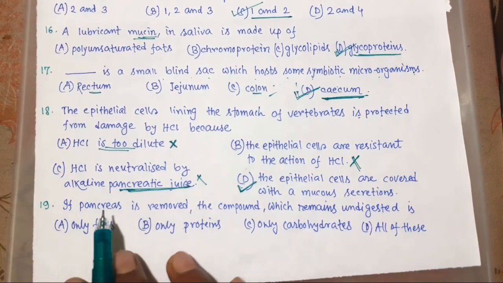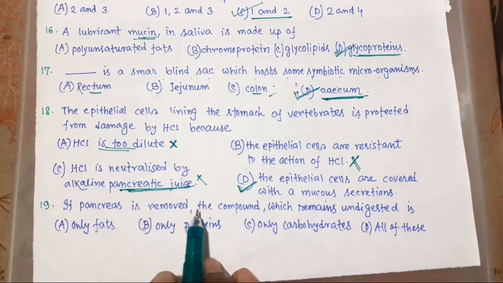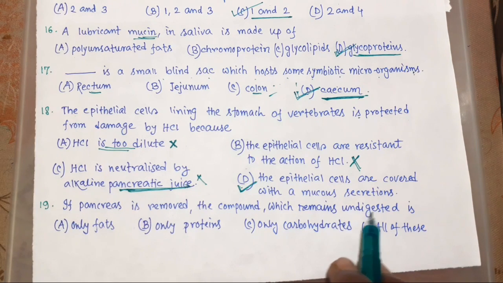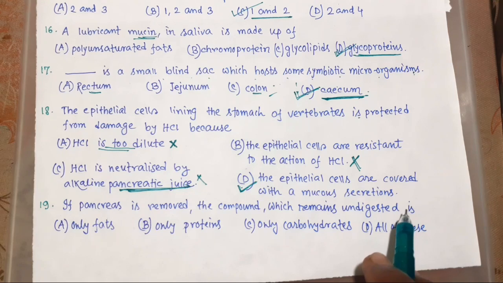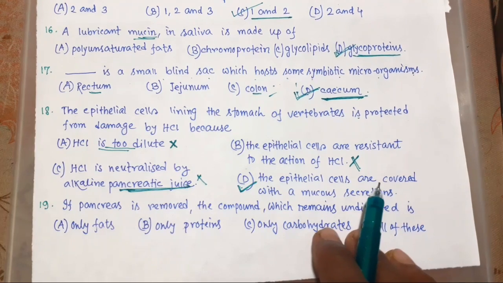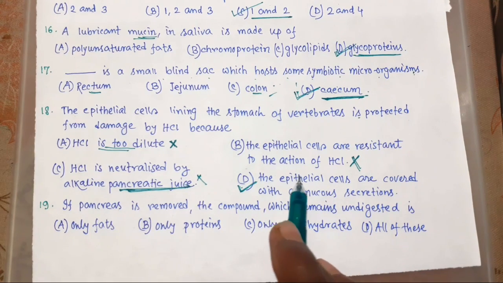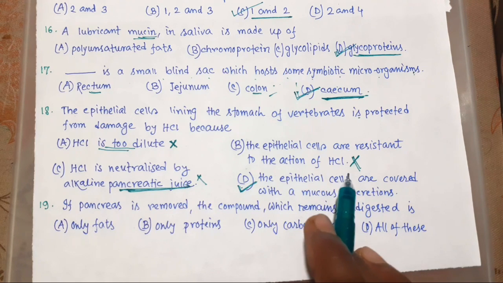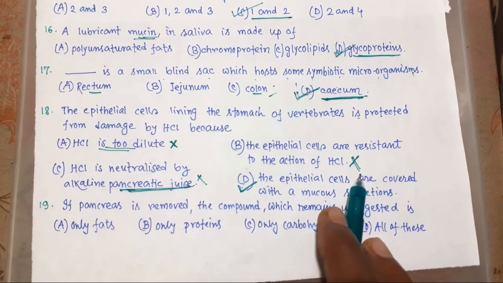Now 19. If the pancreas is removed, the compound which remains undigested is? So we know pancreatic juice contains elastase, pancreatic amylase, DNase, RNase, and pancreatic lipase. So it helps in digestion of starch, protein, fats, and nucleic acids.